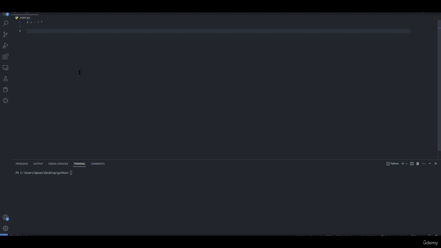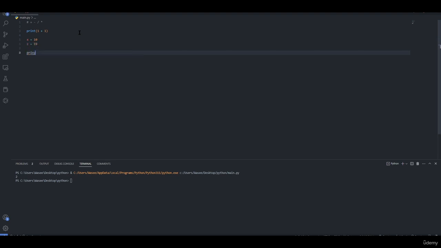We can perform mathematical operations directly from print as shown, 1 plus 1, 2, or we can specify that x equal 10, z equal 19, print z multiply x, x multiply z, 190.